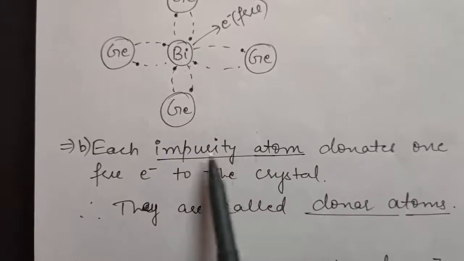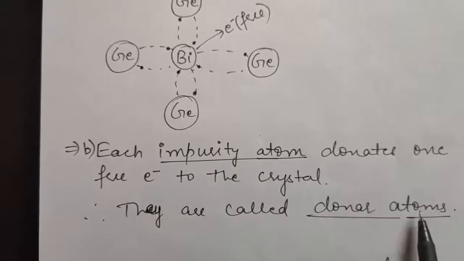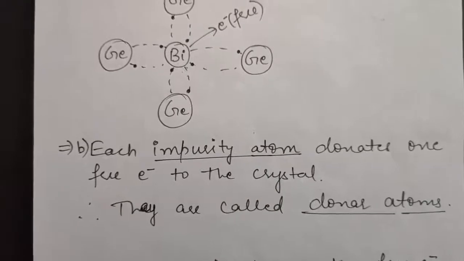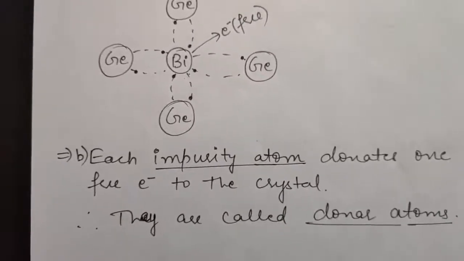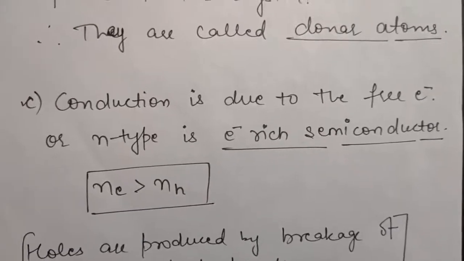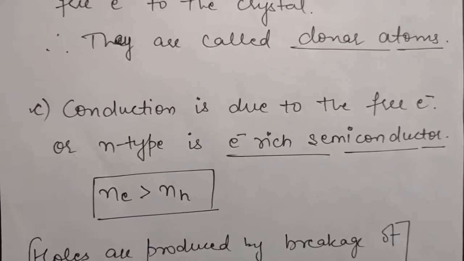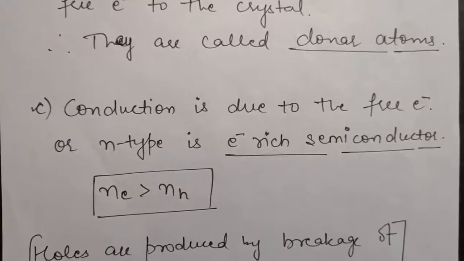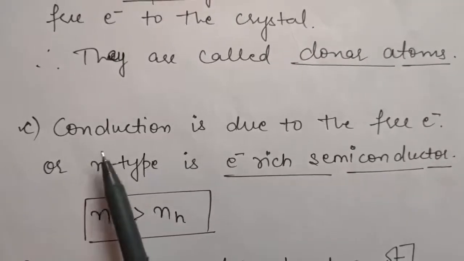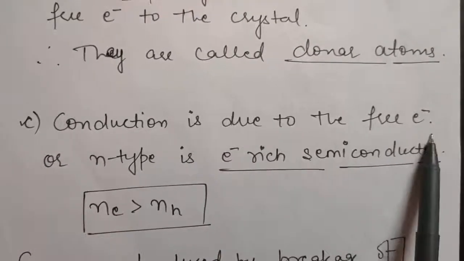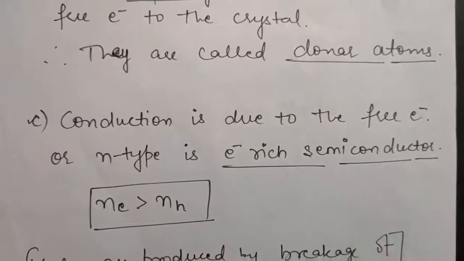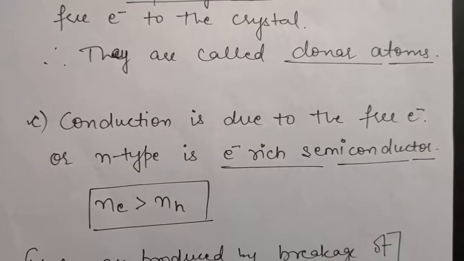Therefore this impurity atom is called a donor atom. Remember, in N-type semiconductors, impurity atoms are called donor atoms. Now as here I have added only 1 bismuth, that is 1 impurity atom, which has led to 1 free electron, similarly, as many impurity atoms are added, you will have that many free electrons. So you can say conduction in N-type is due to free electrons, and therefore N-type is an electron-rich semiconductor because each impurity will give you one free electron.